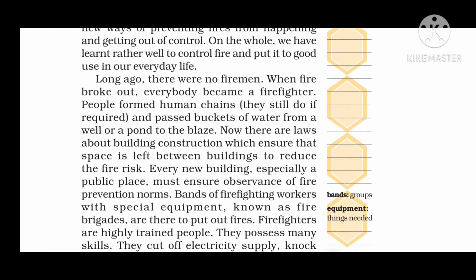They will stand in a row, and they will pass on the buckets of water from a well or a pond to the blaze of the fire. Now